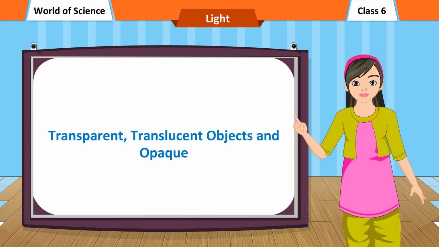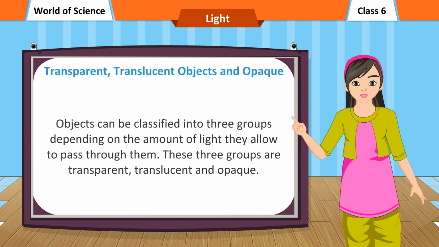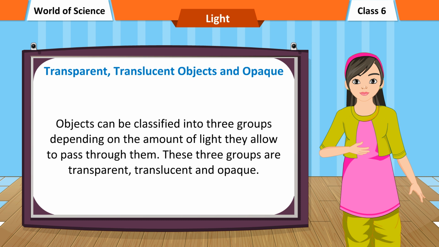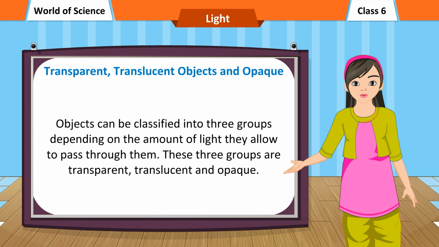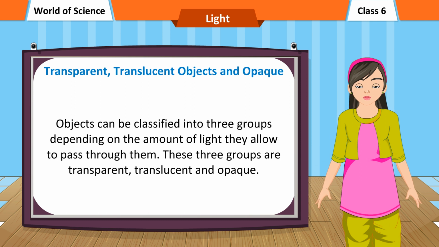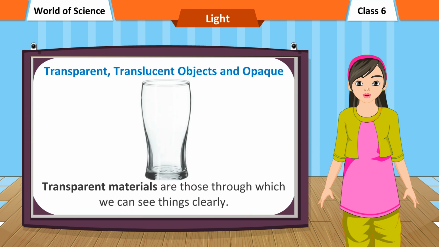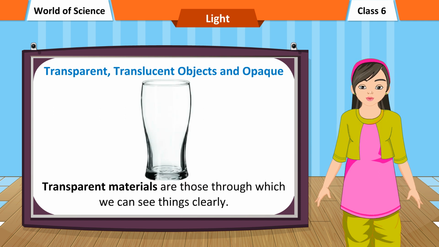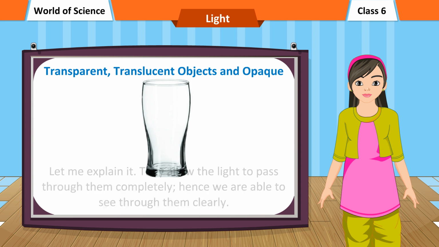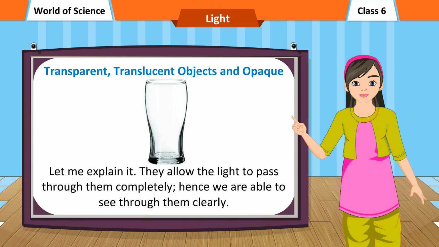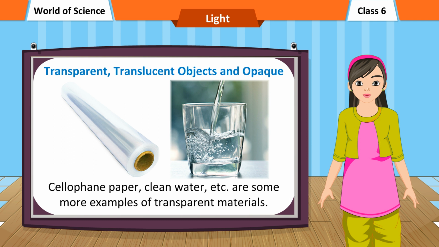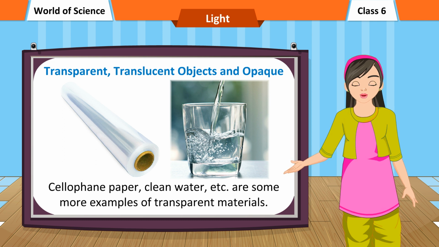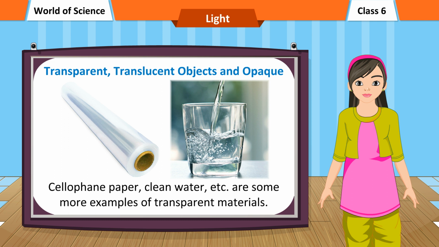Transparent, translucent, and opaque objects. Objects can be classified into three groups depending on the amount of light they allow to pass through them. These three groups are transparent, translucent, and opaque. Transparent materials are those through which we can see things clearly. They allow the light to pass through them completely, hence we are able to see through them clearly. Cellophane paper, clean water, etc. are some more examples of transparent materials.